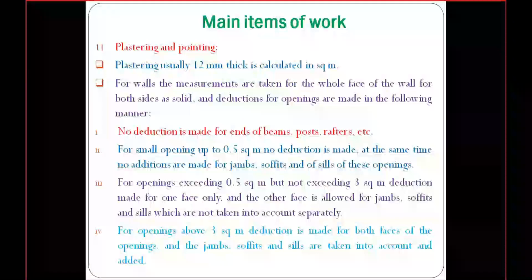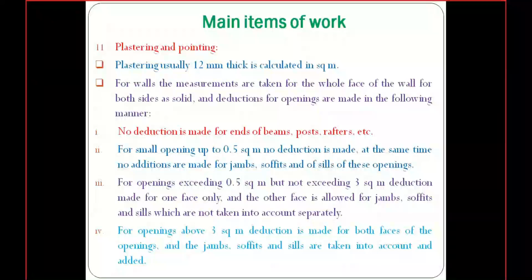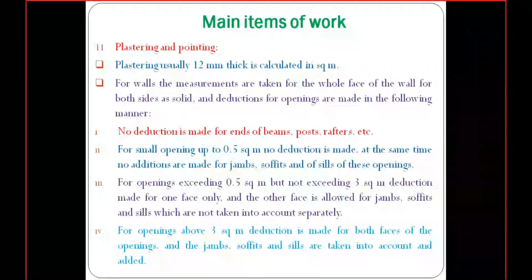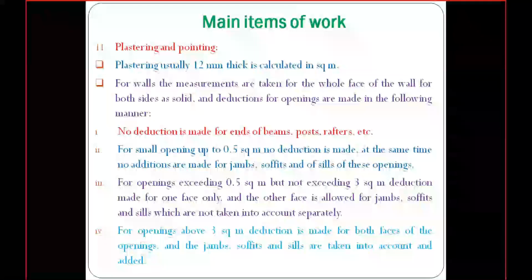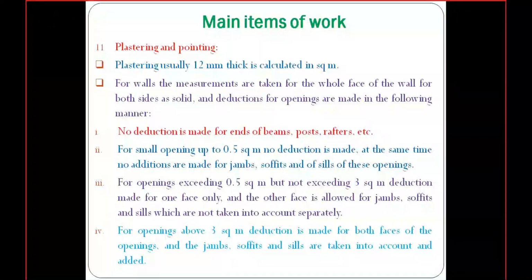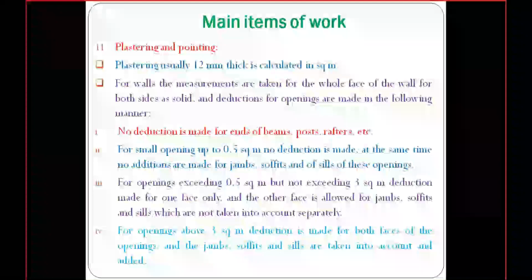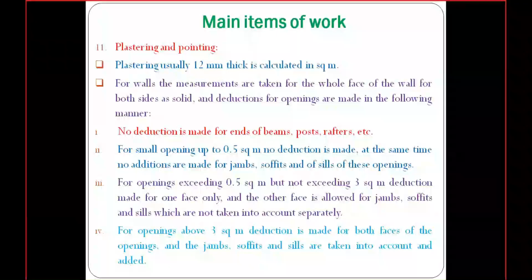Coming to the second point, for small openings up to 0.5 square meters, if the opening is only below 0.5 square meter, we need not consider a deduction. At the same time, whatever soffit, sill or jamb, I will show you the jamb in the next slide.